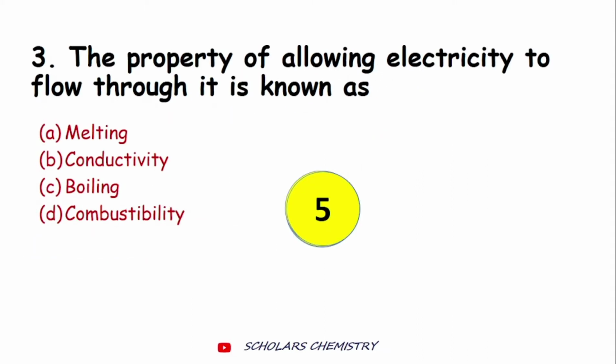Let's move to the next question. The property of allowing electricity to flow through it is known as dash. Which property allows electricity to flow? First A melting, B conductivity, C boiling and fourth D combustibility. All right.